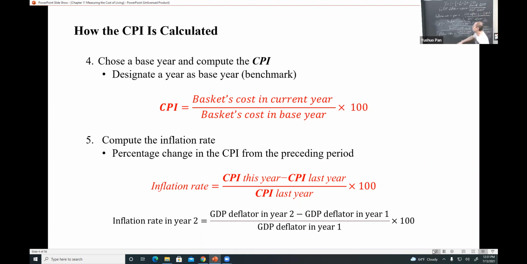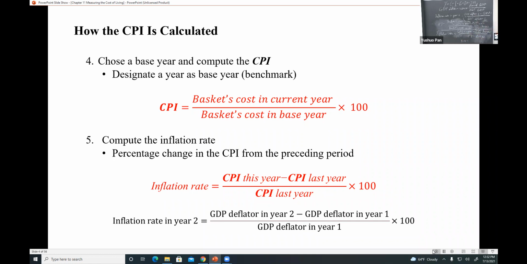The inflation rate is kind of the same. For this chapter, we use the CPI this year instead of the GDP deflator. So CPI this year minus CPI last year, divided by the CPI last year. Again, do not forget to times 100.